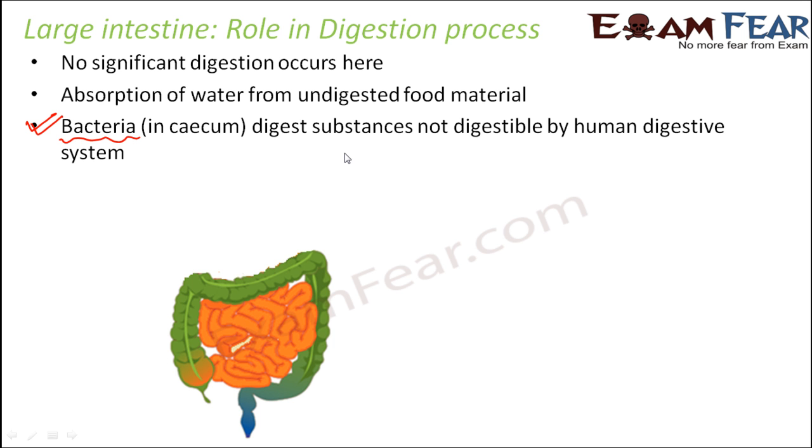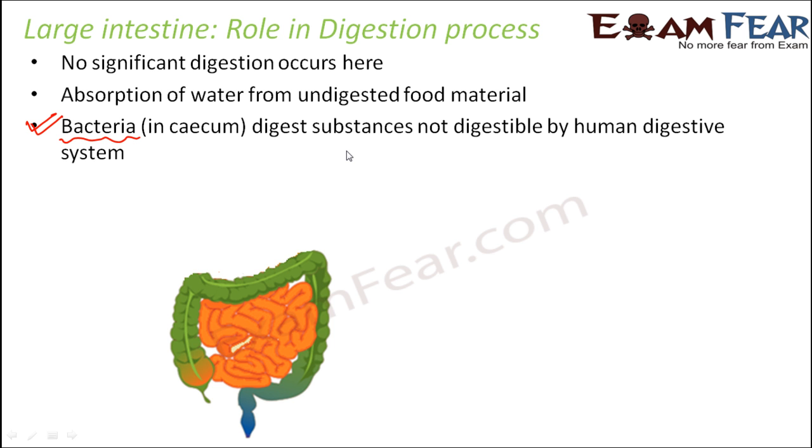So that way some digestion takes place here also, but that digestion doesn't happen by human beings, but it happens by the bacteria or the symbiotic microorganisms which are present here. Now during the bacterial fermentation, this bacterial fermentation gradually leads to the emission of some gases like carbon dioxide and methane, which sometimes produces a foul smell when they are emitted in the form of gas.